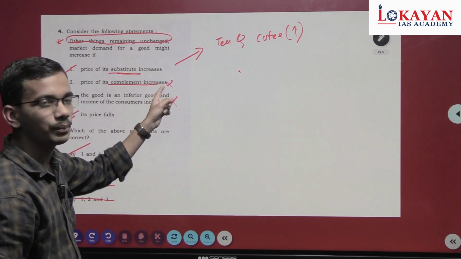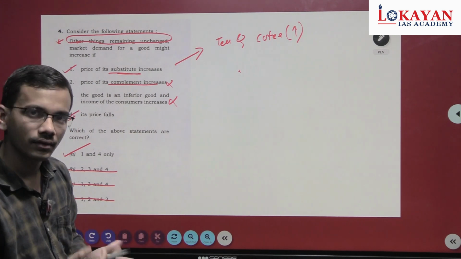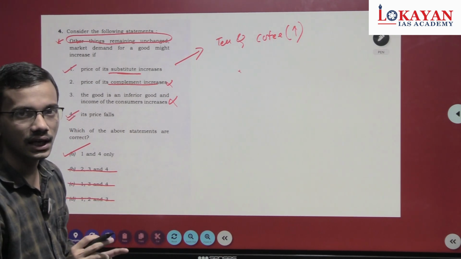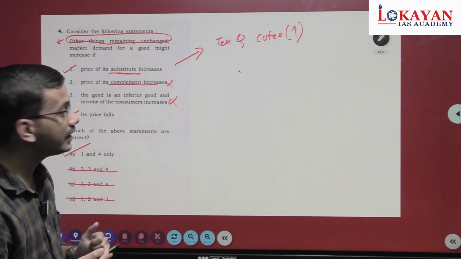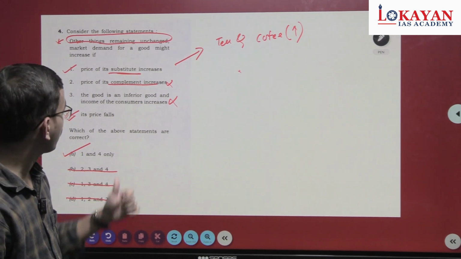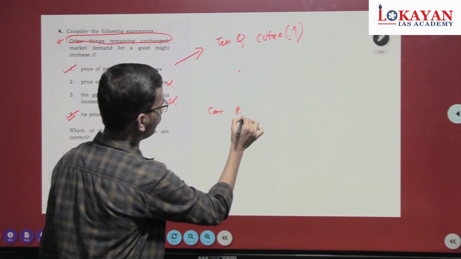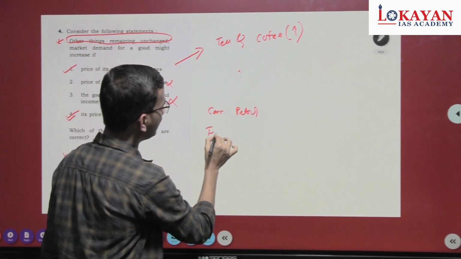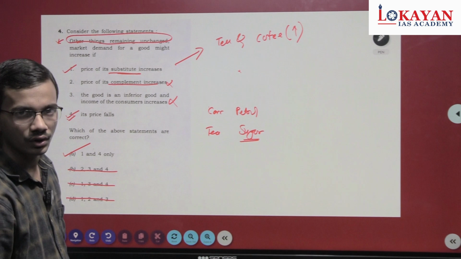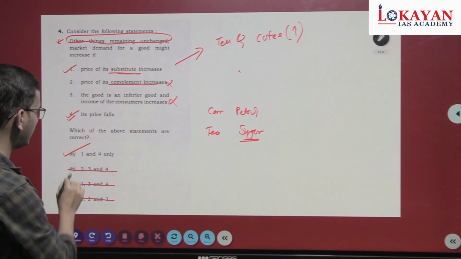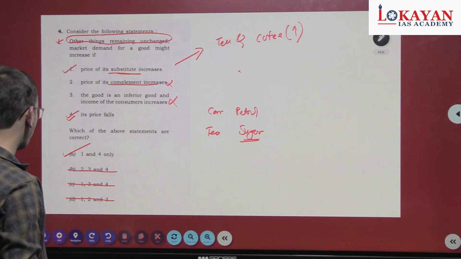For this you can consider example of car and petrol as complements, sugar and tea as complements, and just think, if the price of a complement gets increased, then will it lead to increase in demand of the original commodity, that is car, petrol, tea, sugar? It won't. Second is incorrect. So answer is 1 and 4. Understood? Let's move to next question.